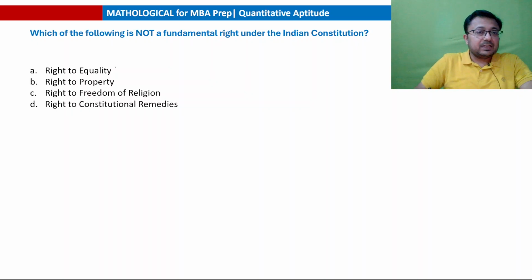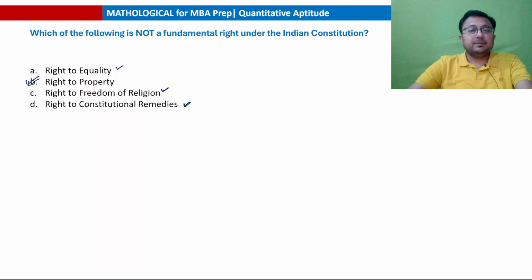Right to equality is a fundamental right, right to freedom of religion is also a fundamental right, and right to constitutional remedies is also a fundamental right. Right to property is the answer because that is not a fundamental right. Okay, right to property, that is not a fundamental right.